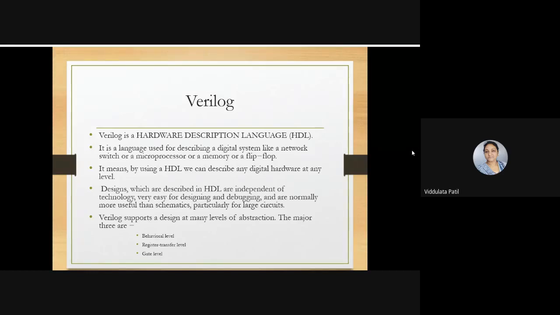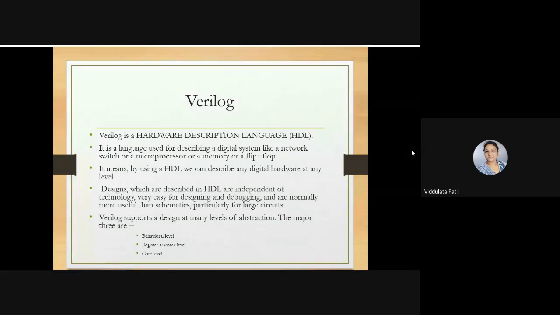It is the language used for describing digital systems like a network switch, a microprocessor, a flip flop, a shift register, that means a memory. For all these purposes, to design these circuits or systems, the Verilog language is used.